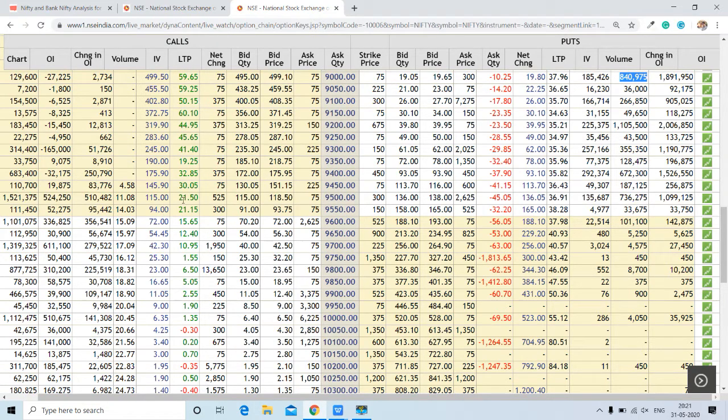And see this one, call buying. This indicates that longs have been built over here and people were interested in buying calls, and this indicates put selling. This indicates overall bullishness in Nifty. But we have seen some range in Bank Nifty. So it has to be seen whether Bank Nifty takes Nifty down or Nifty takes Bank Nifty up. This totally depends on tomorrow's opening and the market.